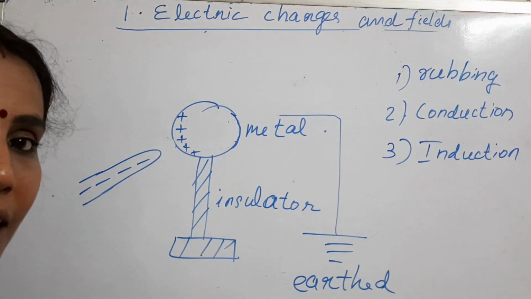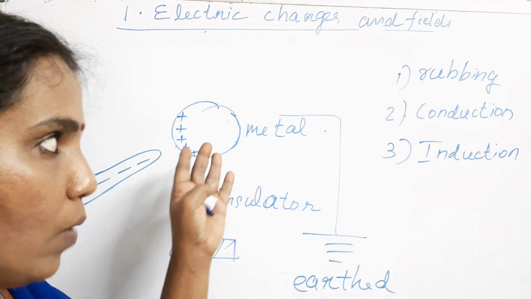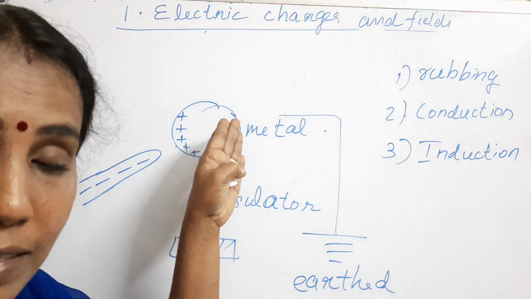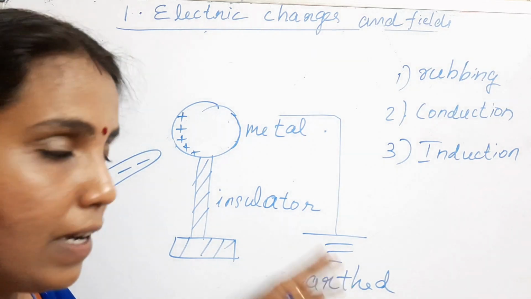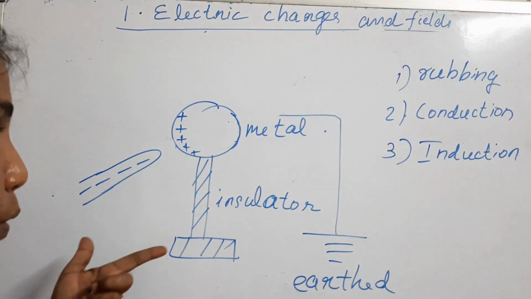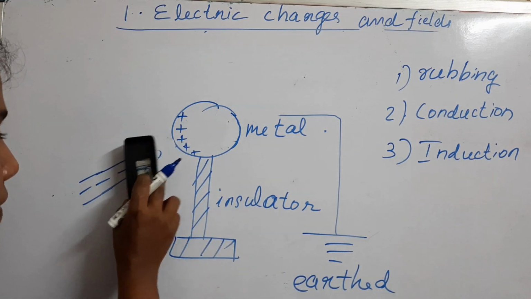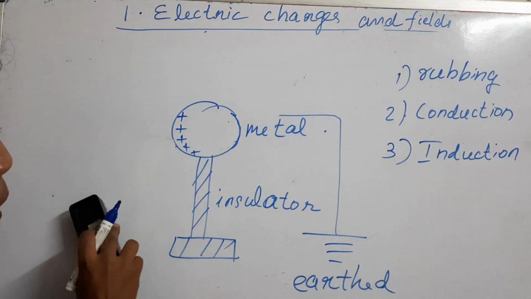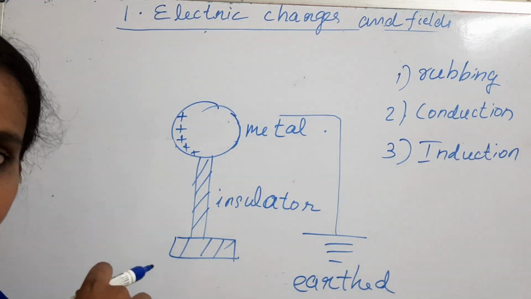This sphere has got positively charged. Now the negative charge which has accumulated on this side has gone to earth, and it has got positive charge on this side. Now suppose you remove this negatively charged object, so this metallic sphere is having positive charge.